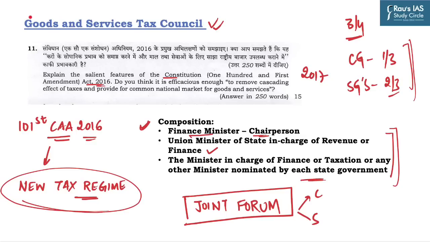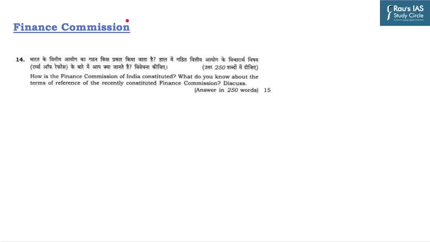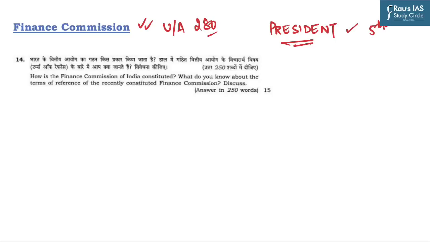It was a short description of the GST Council. Now we will move to the next constitutional body, which is known as the Finance Commission. It is established by the Constitution of India under Article 280. It is constituted by the President. Further, it is constituted by the President of India every 5th year or at such earlier time as he considers necessary.